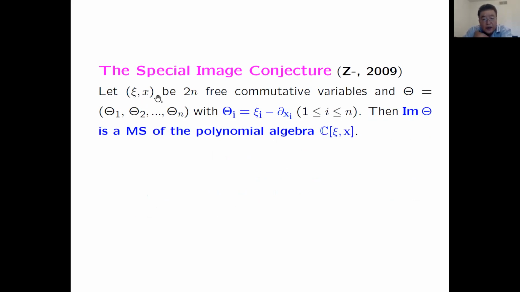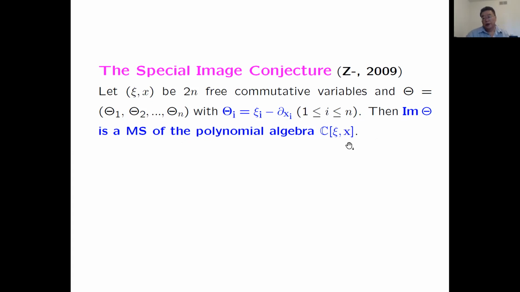Let psi and x be two n free commutative variables. I'll have psi 1, psi 2, ..., psi n, then x1, x2, ..., xn, 2n variables. And theta is this sequence of differential operators with theta i equals psi i minus d over dxi. So a very simple differential operator of order one with leading coefficients. Then the image of all these theta i's, add them up, must be a Mathieu subspace of the polynomial algebra in these 2n variables.